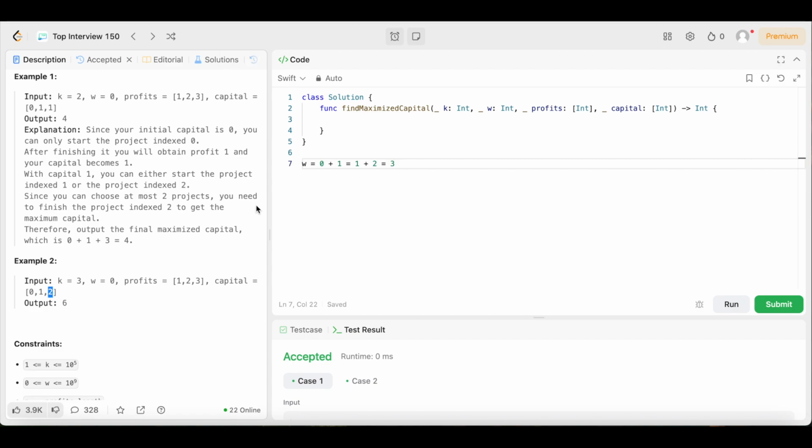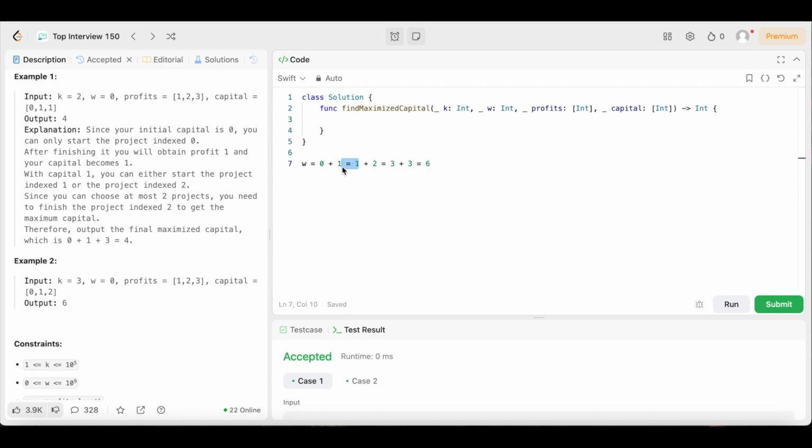And since we have 3, we can complete it. So we complete this project, and that gives us a profit of $3 more, right? So we can add 3 to this. Boom. And 3 plus 3 is going to give us 6. So that's how we got it.